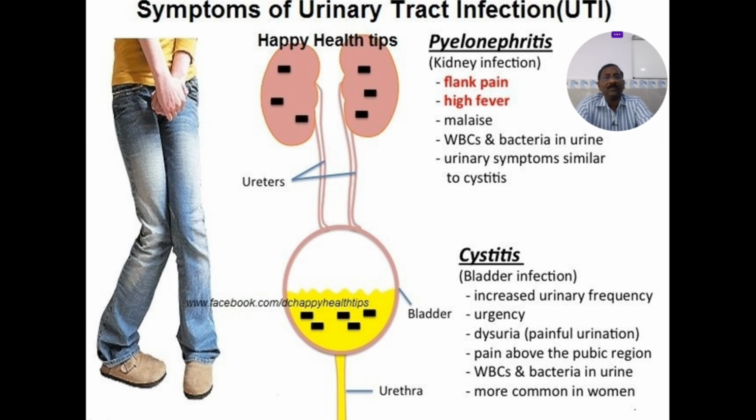Same thing here, the symptoms of urinary tract infections. See, in pyelonephritis, you have the two red marks: flank pain and high fever. The fever and flank pains are very common in pyelonephritis, along with WBC and bacteria in the urine. Urinary symptoms are similar to cystitis. In cystitis, that is bladder infection, there is increased urinary frequency, urgency, dysuria, and again WBC and bacteria in the urine. It is more common in women.